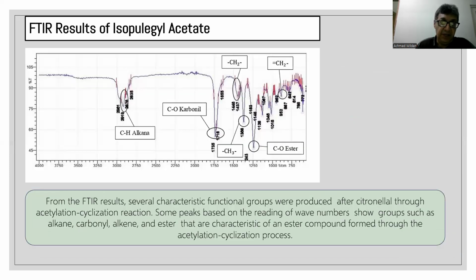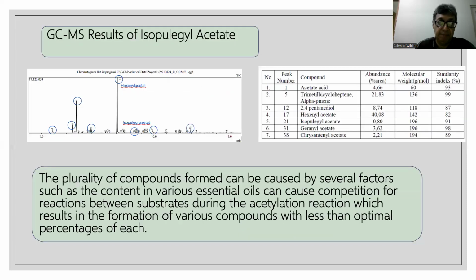From the FTIR results, several characteristic functional groups are produced after citronellal goes through the acetylation and cyclization reaction. Some peaks based on the wave number reading show groups such as alkyne, carbonyl, alkane, and ester, which are characteristic of the ester compound formed through the acetylation cyclization process.